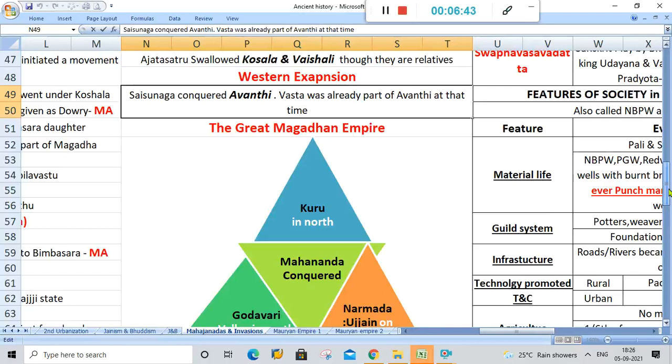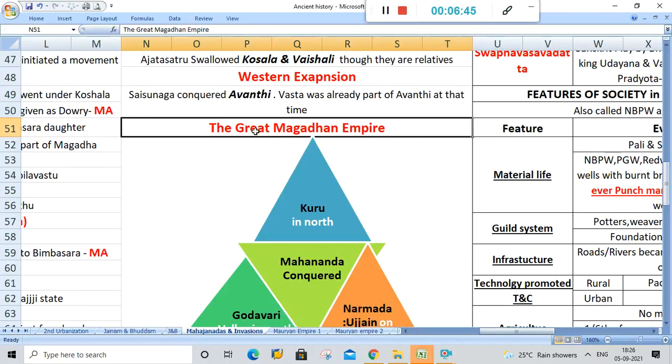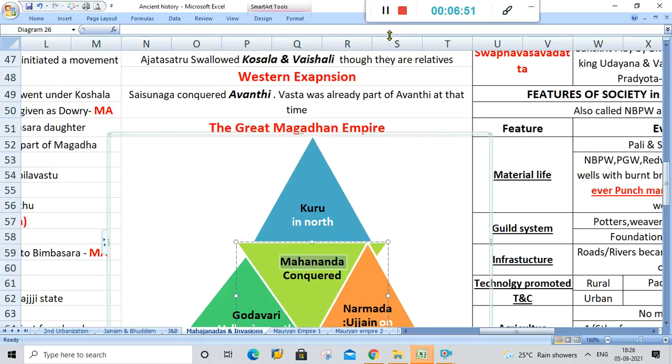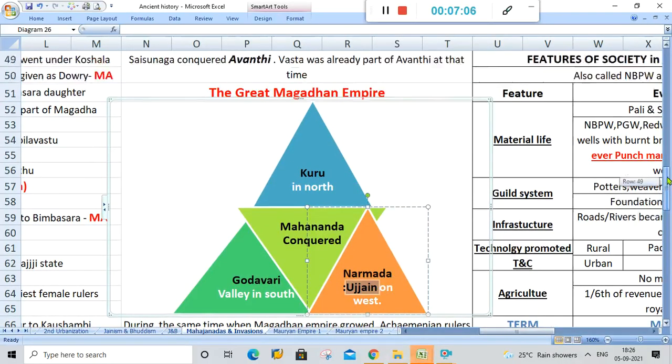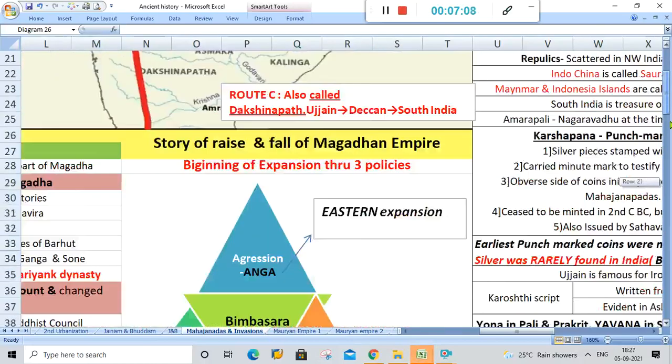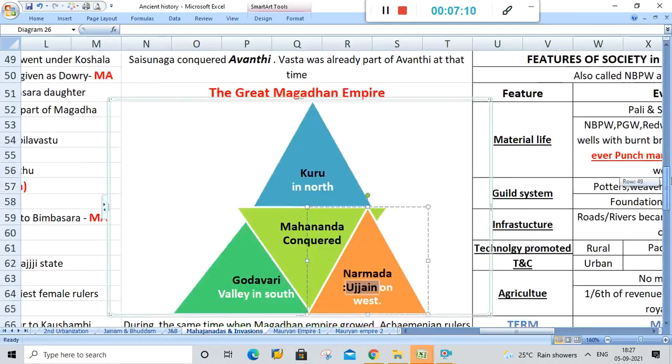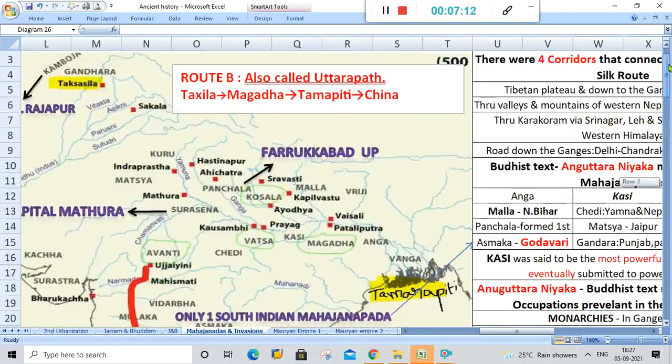Let's see what happened next. The great Magadhan Empire came in the age of Mahananda in the Nanda dynasty. Mahananda conquered Kuru in the north, then the Godavari valley in the south, and the Narmada valley, that is Ujjain, on the west side. Let's see where these are and conclude the Magadhan Empire now. So remember Kuru, Godavari and Narmada.